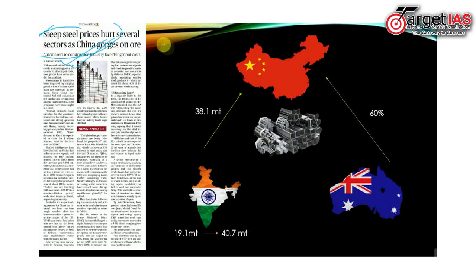The first factor is increase in input prices. The second factor is demand. And the third factor influencing the price rise of steel is decline in productivity.